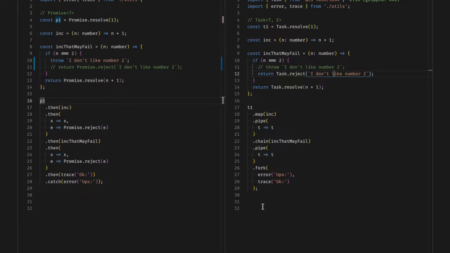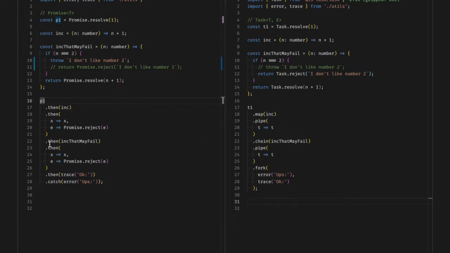Map is like array's map, or ArcGIS map. It is used when we want to transform our eventual value. In here, we use the pipe operator to allow us to inspect the types of the underlying task, but we'll see other uses in a minute. As you can see, the task has changed from number never to number unknown error. This is because we cannot guarantee that the int function doesn't throw.